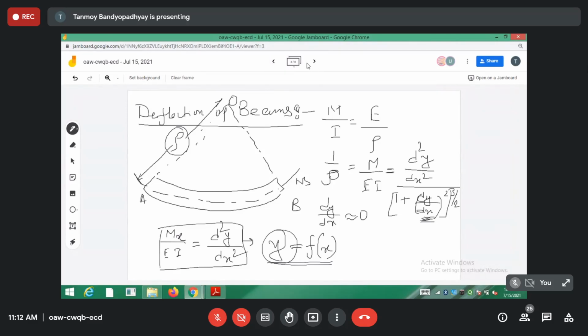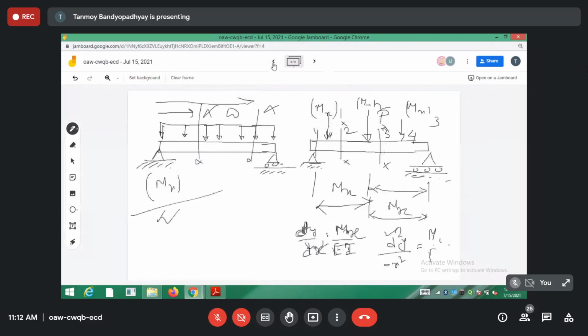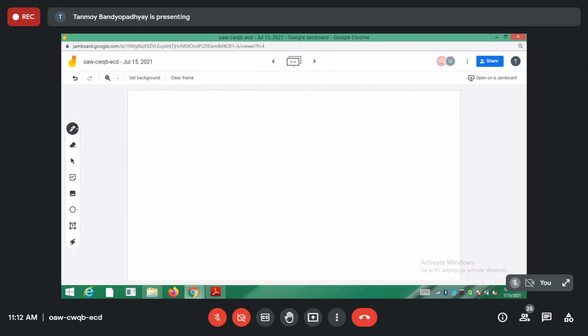So let's do the first thing. Let's go to the first derivation. The first derivation is the easier one that we are doing. We are considering a cantilever beam. So I am taking a cantilever beam AB. Let the span length of the beam be L, and let us assume that a concentrated load or point load is acting at the free end A of the cantilever beam.